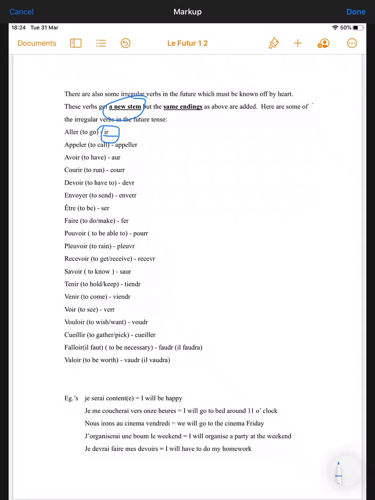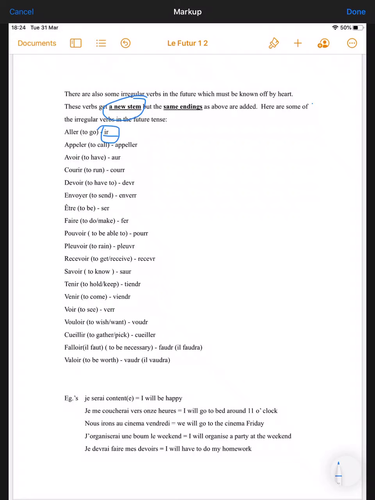Avoir is to have, and it changes to aur. Courir, the verb to run, changes to courr. Devoir, to have to, must, is devr. Envoyer, to send, is enverr. Être, the verb to be, ser. Faire is to do or make, changes to fer. Pouvoir, to be able to or can, is pourr.